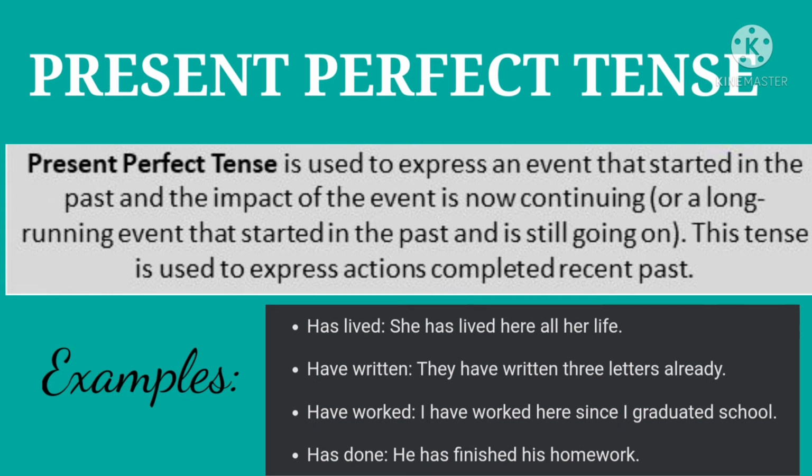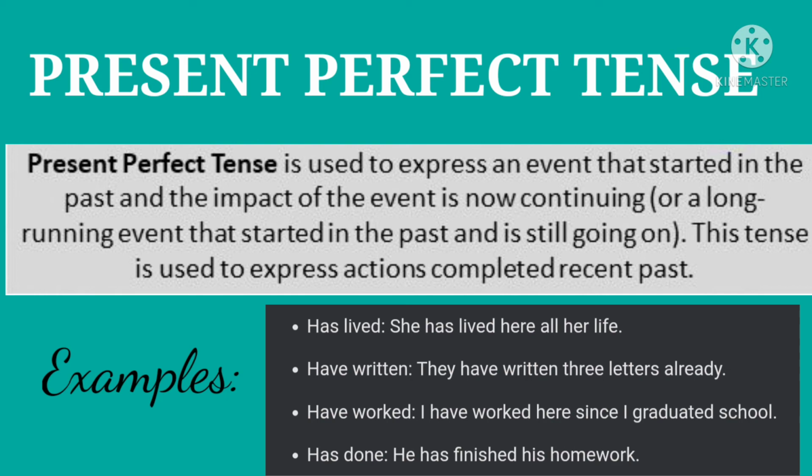Now we see example. Just read the example. She has lived here all her life. She is the subject. Subject plus has or have plus third form, means past participle, third form of the verb plus object. Next example. They have written 3 letters already. They plus have plus third form of the verb write, wrote, written plus 3 letters already, that is object.